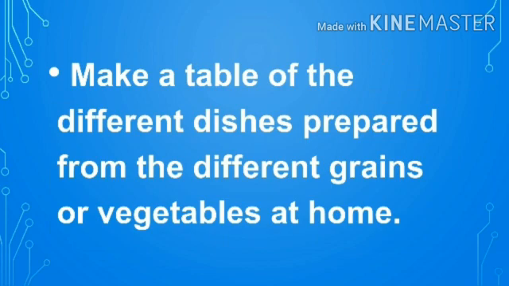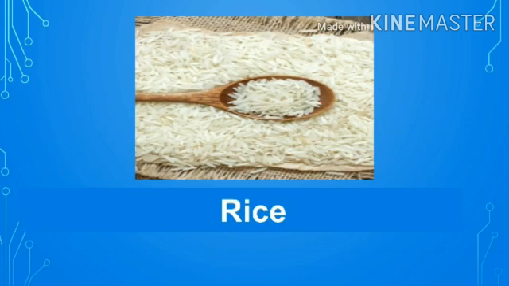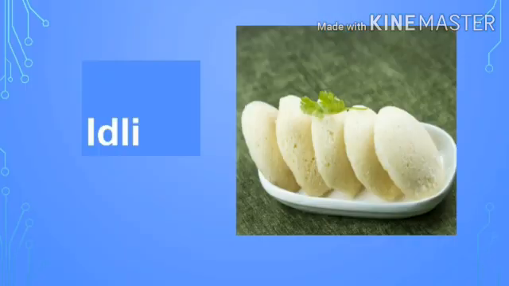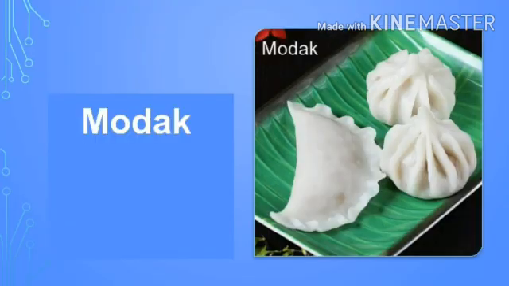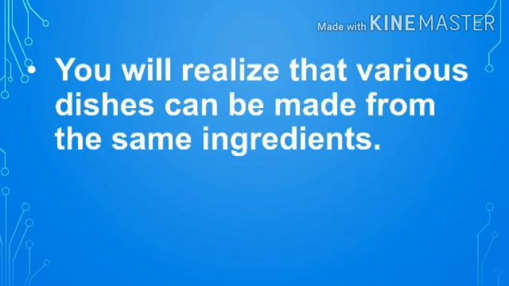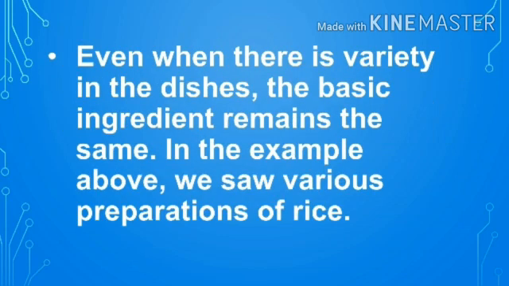Make a table of the different dishes prepared from the different grains or vegetables at home. Take an example of rice. From rice, we can prepare many dishes such as bhakri, idli, dosa, rice, modak, and much more. You will realize that various dishes can be made from the same ingredients. Even when there is a variety in the dishes, the basic ingredient remains the same.